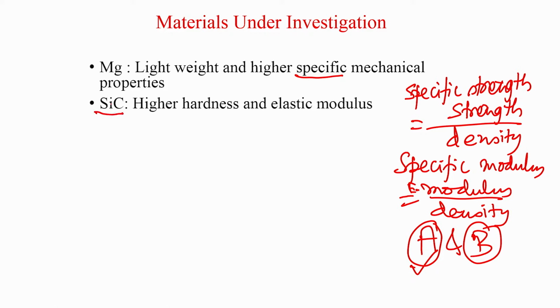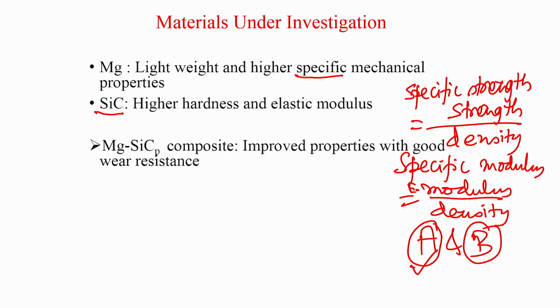Why silicon carbide? Like any other ceramic material, particularly non-oxide ceramics like silicon nitride, titanium diboride and so on, silicon carbide has higher hardness and elastic modulus. So, it is quite perceivable that magnesium silicon carbide composites should have better properties, with good wear resistance.